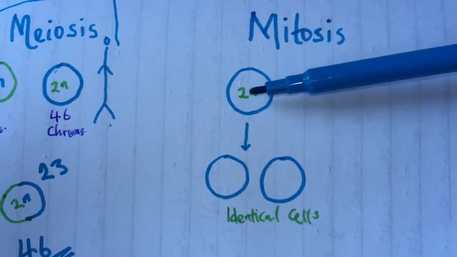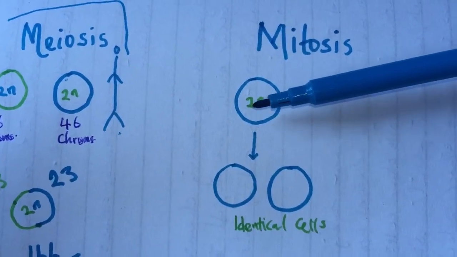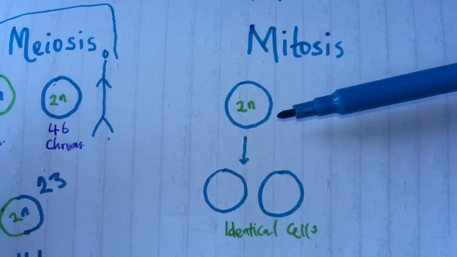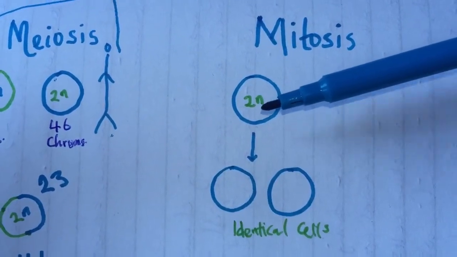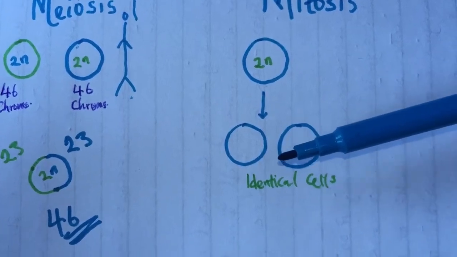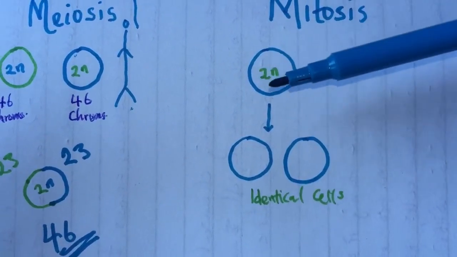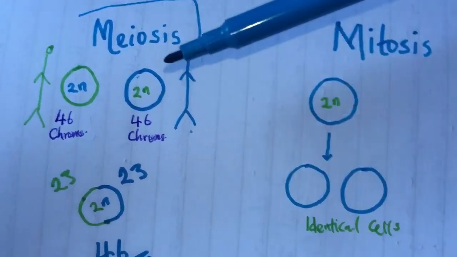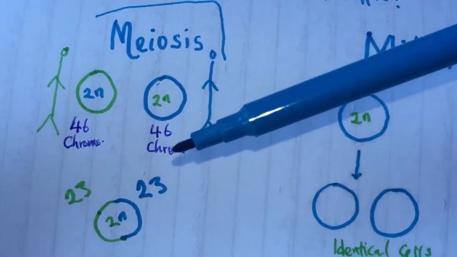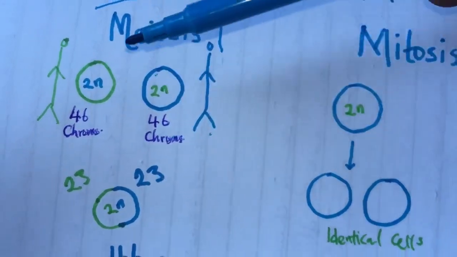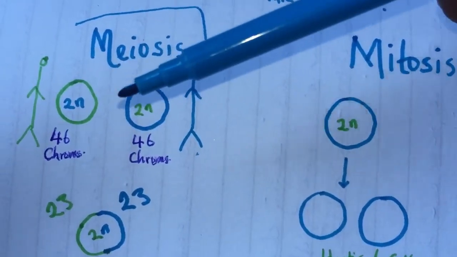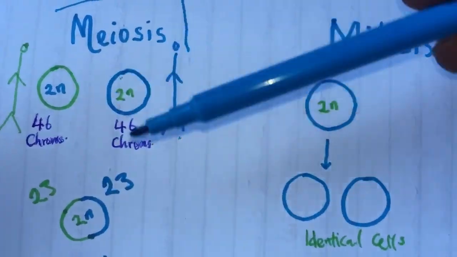So look at here, you see this. This is the parent cell and it is diploid, right? 2n. So what happens in mitosis is that this single cell is going to divide itself into two to form two new identical daughter cells. Remember here, they are going to be identical. But in meiosis, the results are non-identical 4 daughter cells, which cannot be explained in a very short video like this, but in subsequent videos we are going to be explaining the entire process.